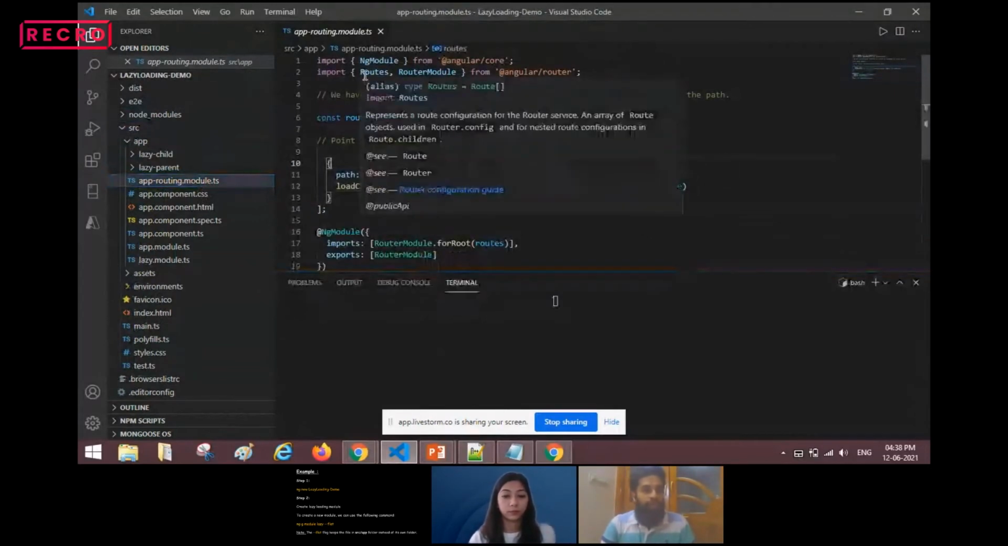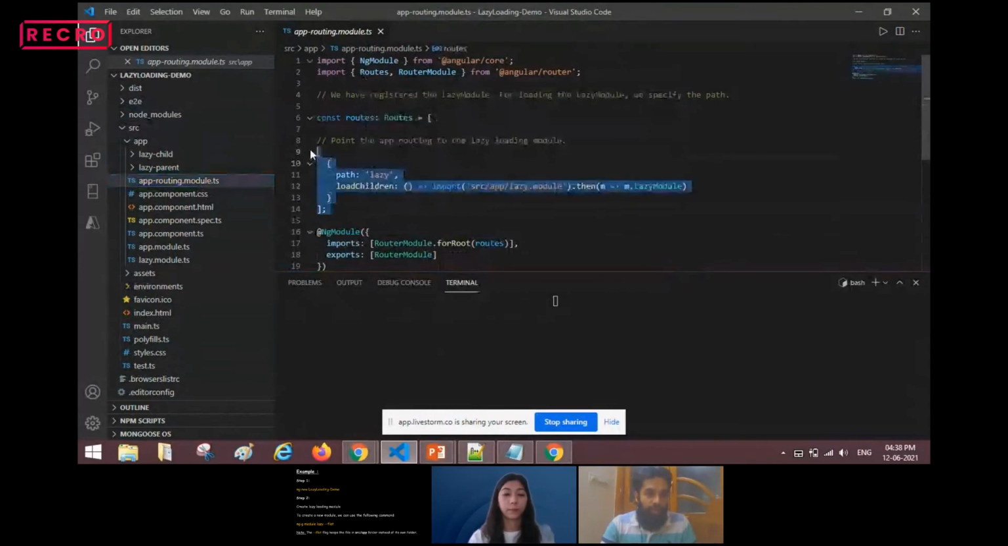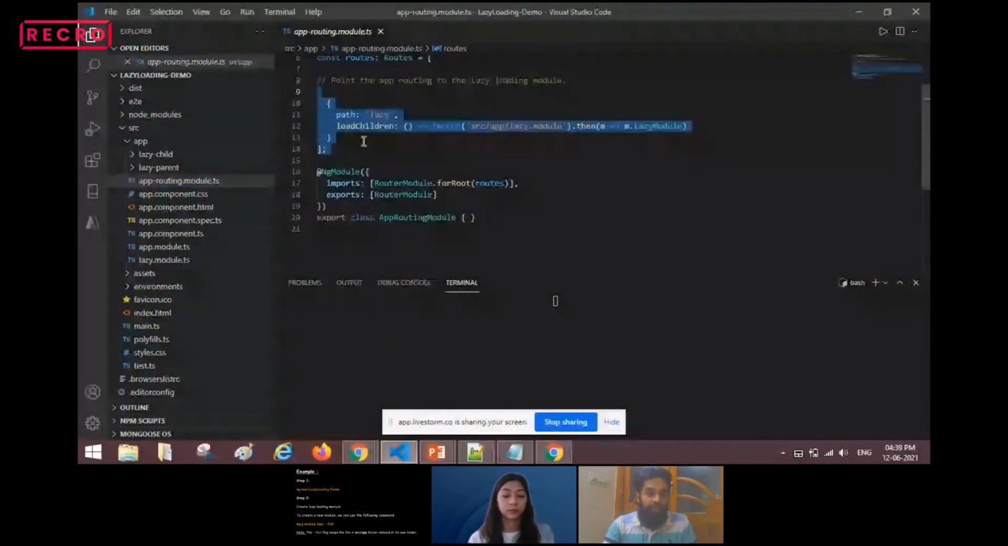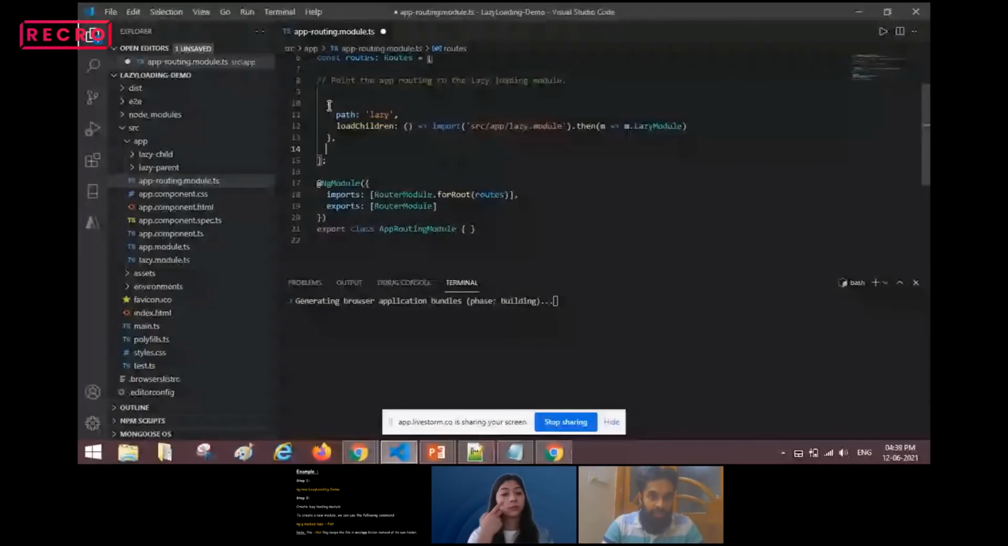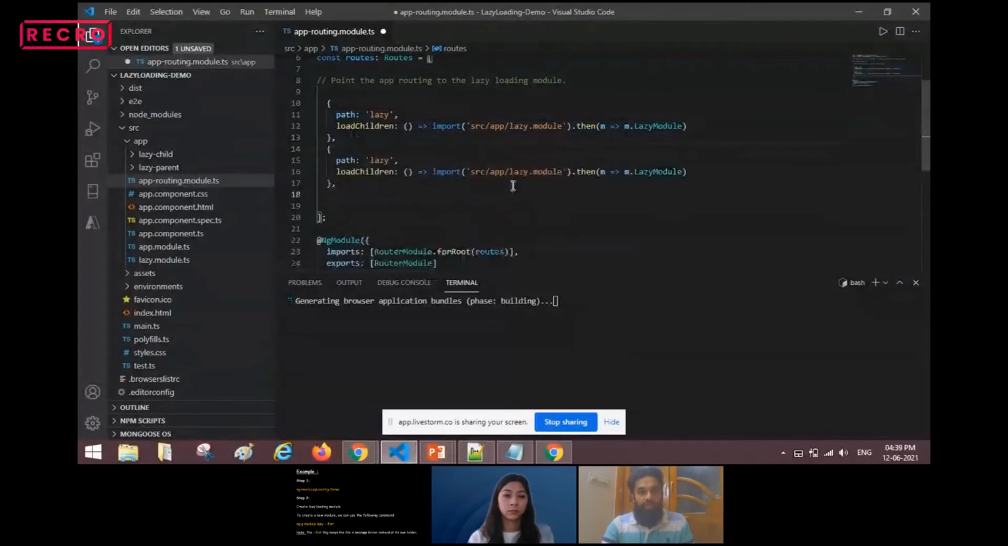This app routing module is responsible for navigating between the pages, or the lazy loading implementation. Here we have to specify the path and loadChildren. You can specify whatever your path is. You can mention one more path. For example, say I have another path which should go to the user page or user second home page. Here I will give another path, and I will point to whatever component it is pointing to. So here we can specify the